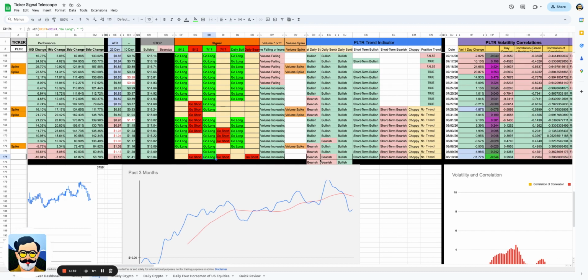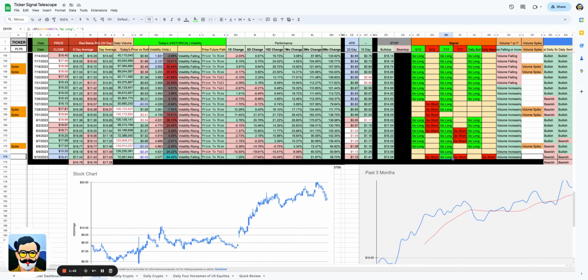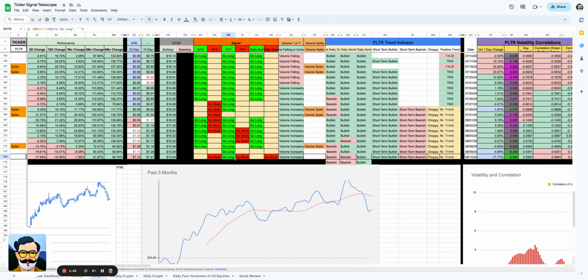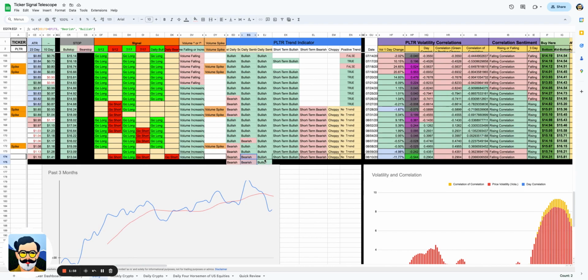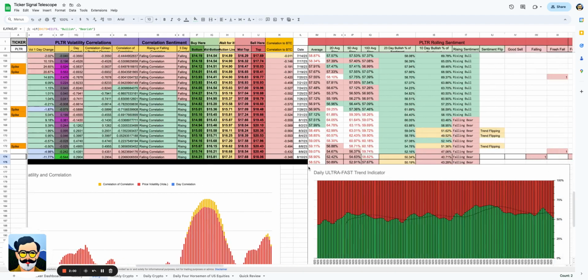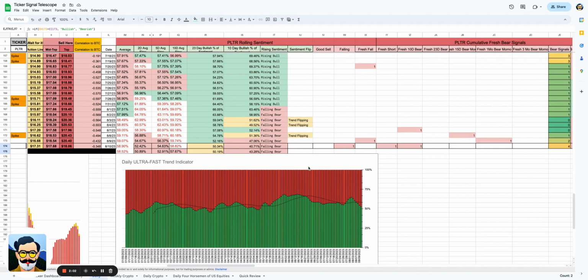The reason why is because the moves that we've seen in Palantir have been so dramatic that, not only are they incredibly bullish, but the types of moves that we're seeing, while they're bearish, you're up quite a bit. I mean, in 3 months, you're still up 61%. So, how bearish can you really be? But I do look at the trend here. We are going to flip to bearish in the short term and intermediate term 2 full days in a row. And you know what that means. I will pay attention. We still are protecting that longer term as being bullish. So, we'll hopefully see that stay the same for a long time.